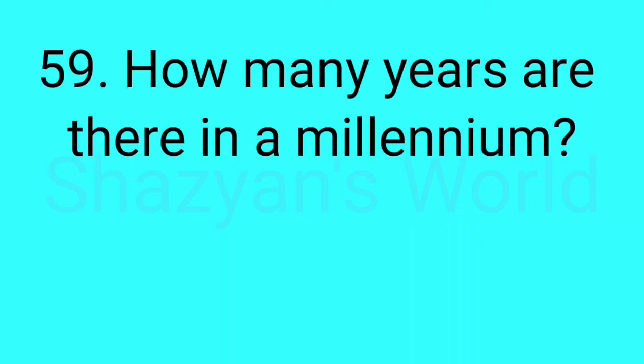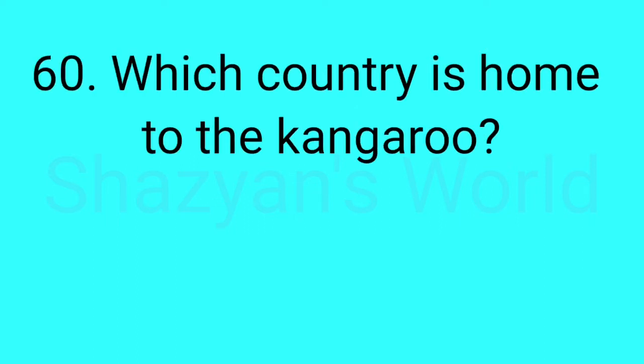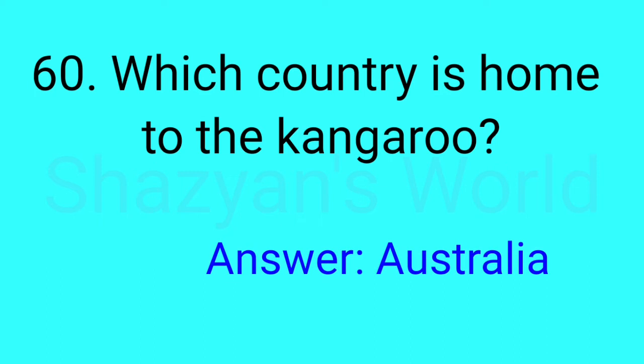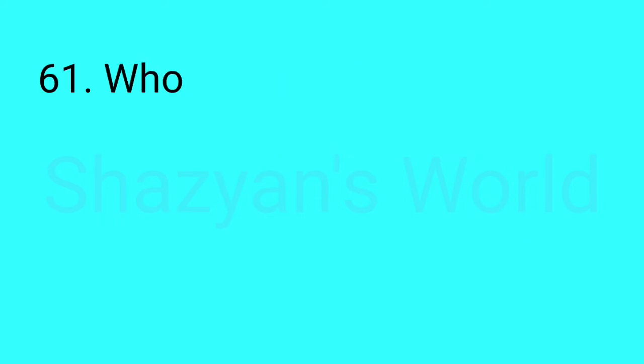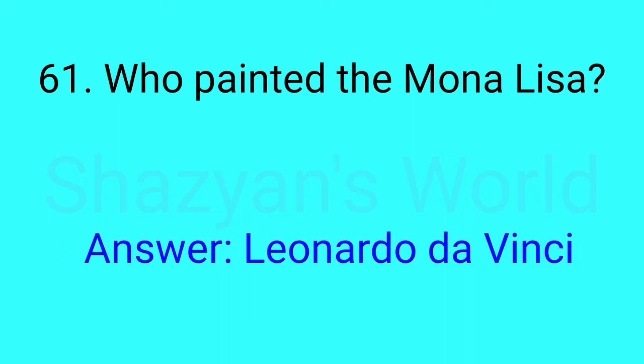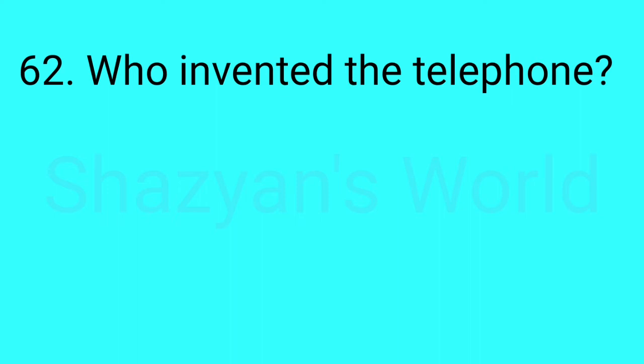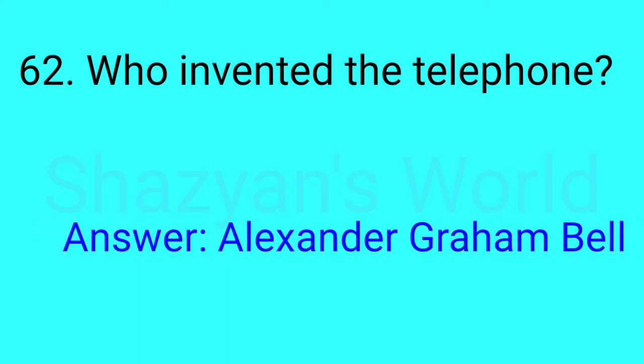How many years are there in a millennium? Answer: 1000. Which country is home to the kangaroo? Answer: Australia. Who painted the Mona Lisa? Answer: Leonardo da Vinci. Who invented the telephone? Answer: Alexander Graham Bell.